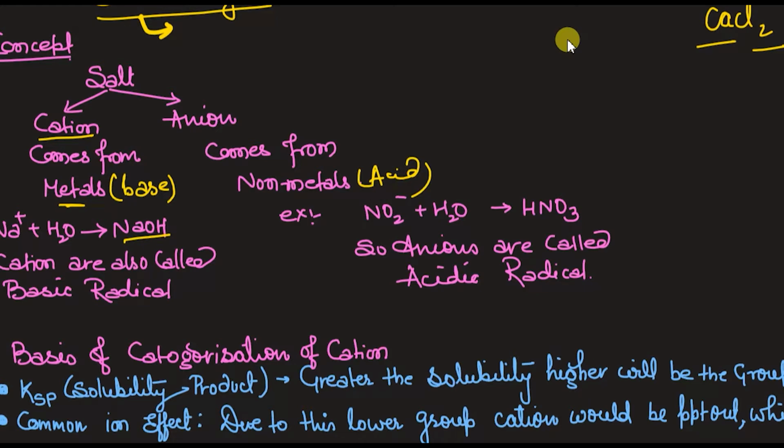NaOH. So cations are also called basic radical, as they form base in water. Similarly, when anions react with the water, they form acid. So since anions form acids in the water, they are also called acidic radical, and the cations are called basic radical.